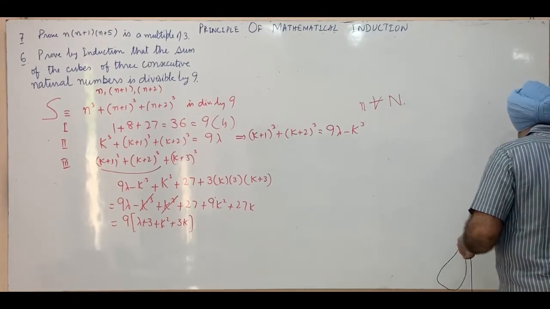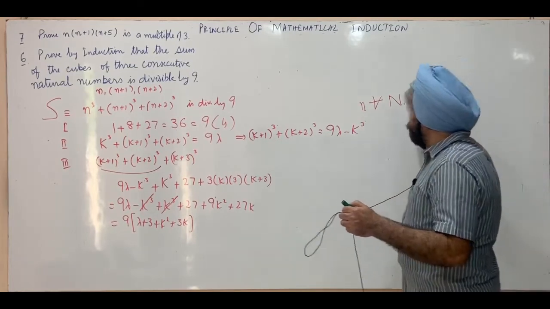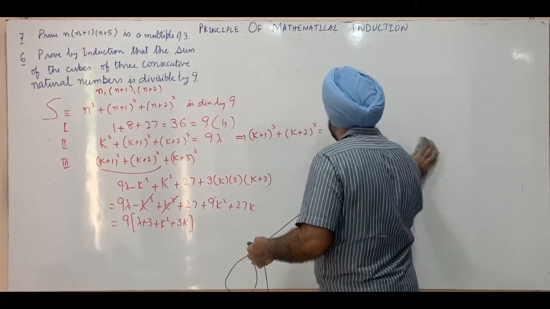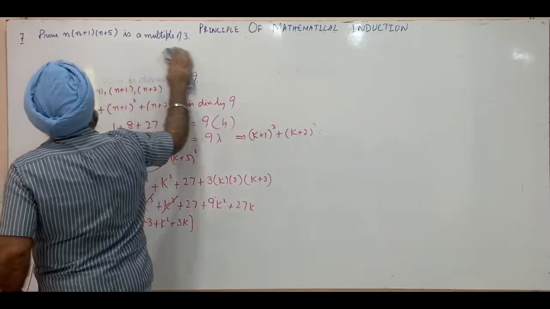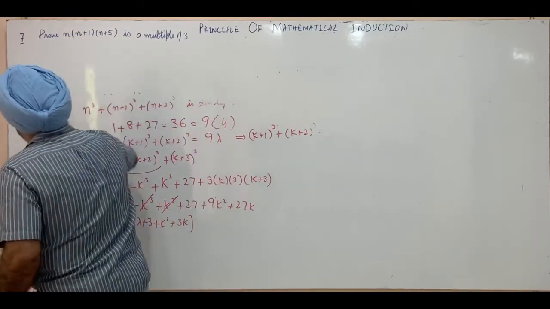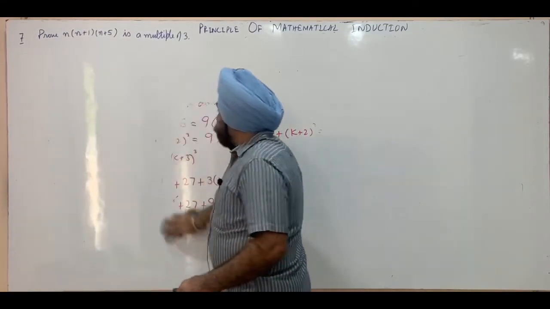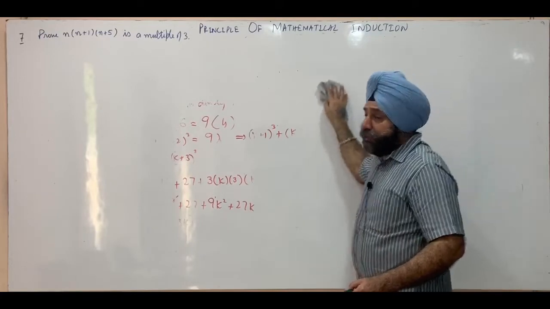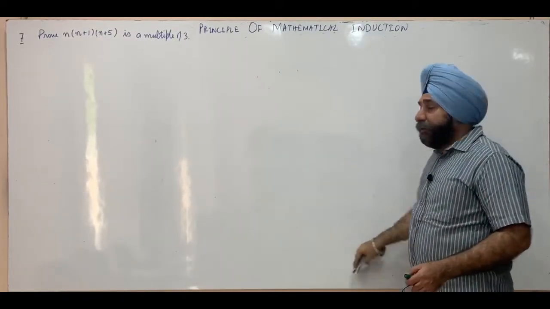The last one: we have to prove that the expression n into n plus 1 into n plus 5 is a multiple of 3. So here also we will use the principle of mathematical induction to prove the result.